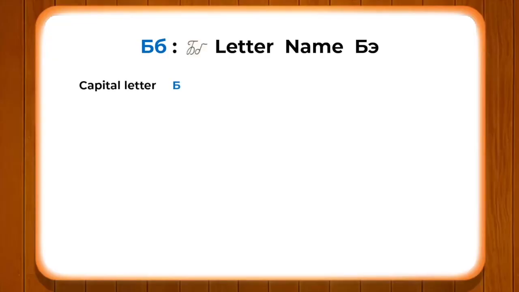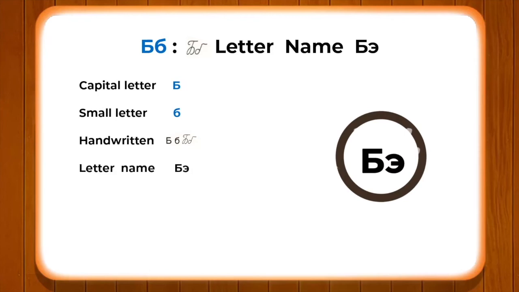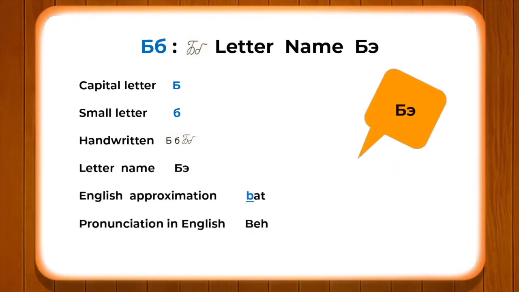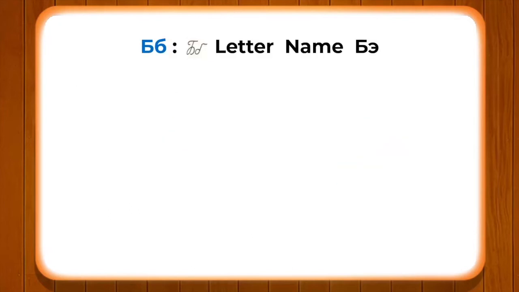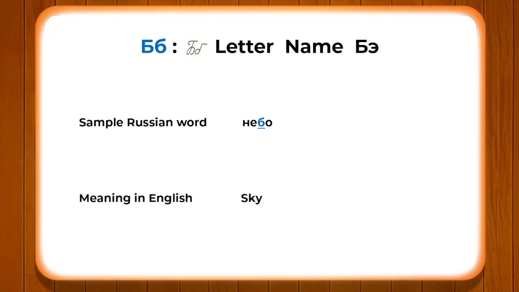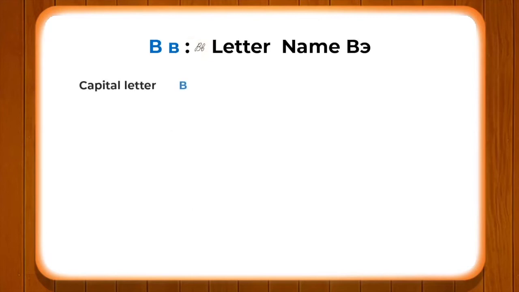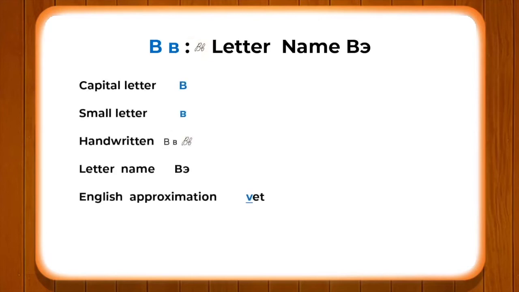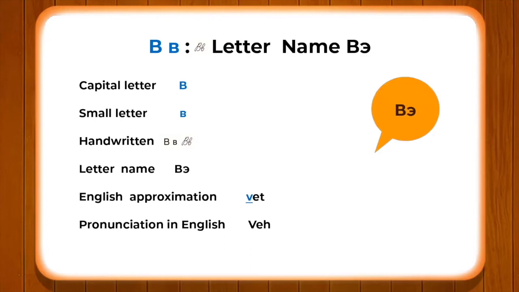The letter is be, as in the English word bat. A sample Russian word is nieba, which means sky. The next letter is ve, as in wet.